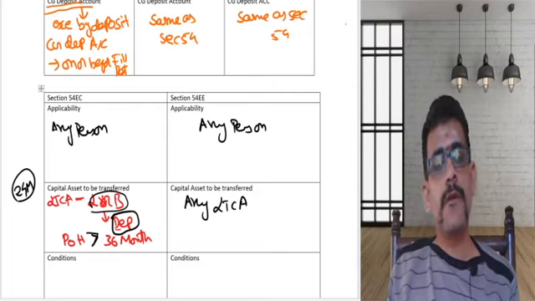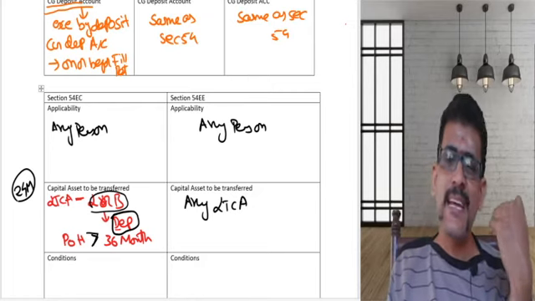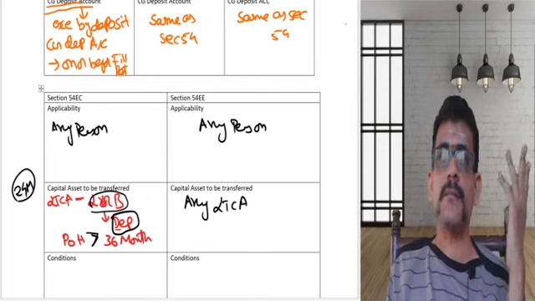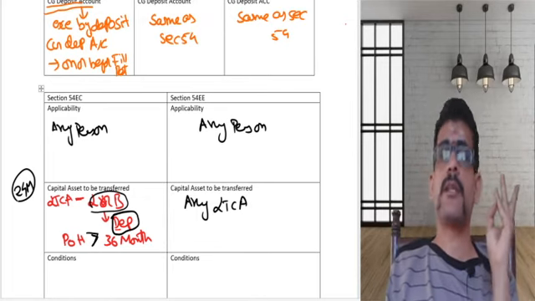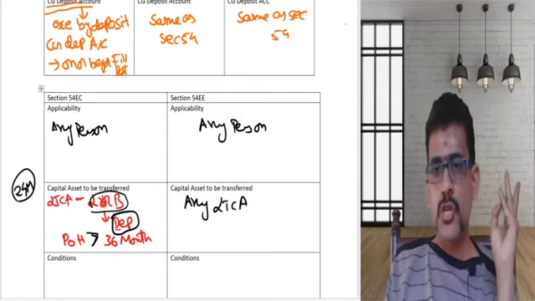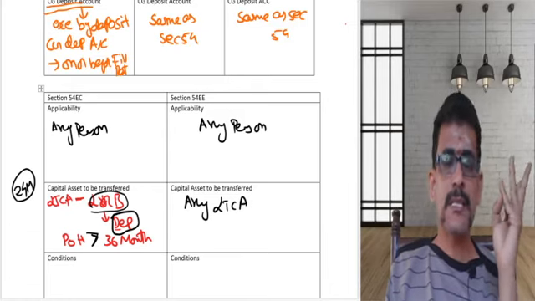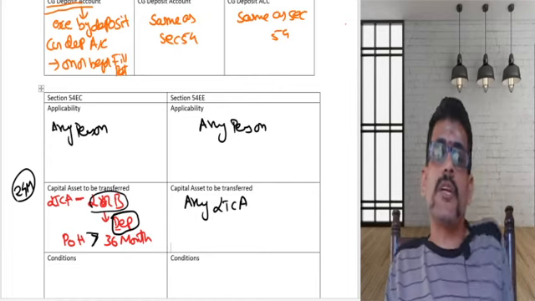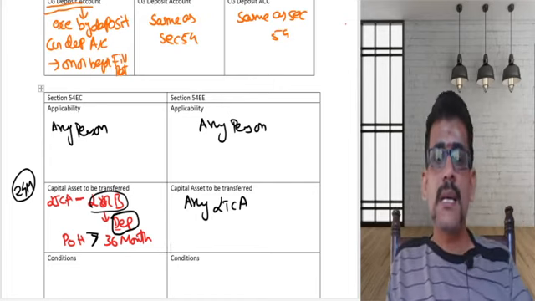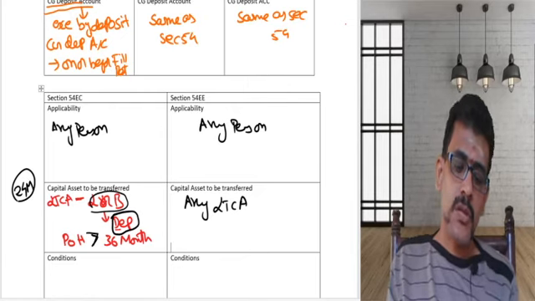But if you look into 54EE, you are transferring any long-term capital asset. That could be anything. 54B, short-term or long-term, only agriculture property. 54D, short-term or long-term, only the industrial undertaking, land and building. So that is the conclusion we can draw. Now, what is the condition which you are supposed to comply with?